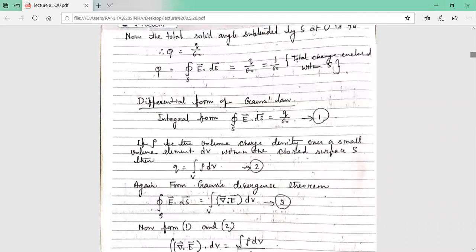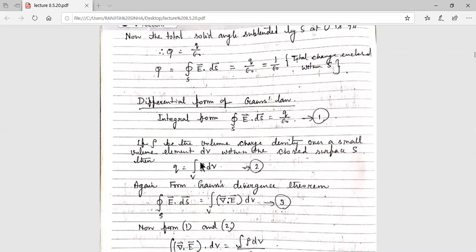Now here, the differential form of Gauss law. We have to prove it. What is the differential form of Gauss law? We know the integral form of Gauss law as the integral of E dot ds equal to Q by epsilon 0. Now, if rho is the volume charge density, meaning charge per unit volume, over a small volume element dV, then what is the total charge enclosed by the surface S?